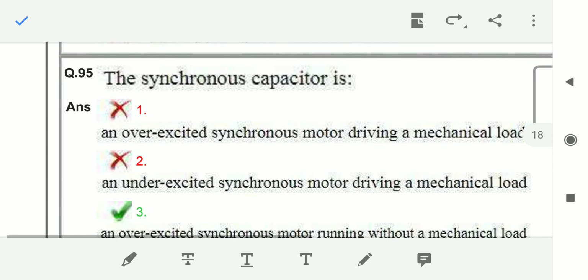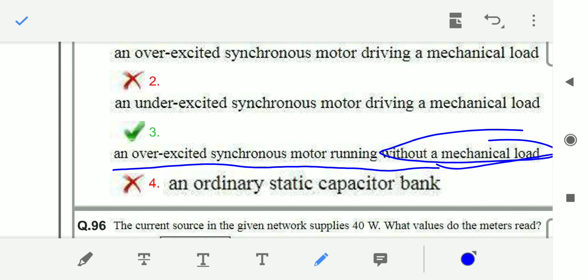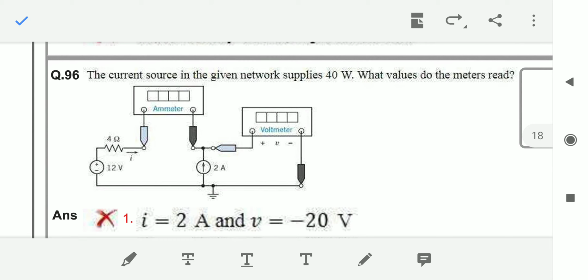And next, the synchronous capacitor is nothing but the synchronous condenser. A synchronous condenser is an over excited synchronous motor running at no load condition. So option 3 is right: an over excited synchronous motor running without mechanical load, that is at no load. So option 3.